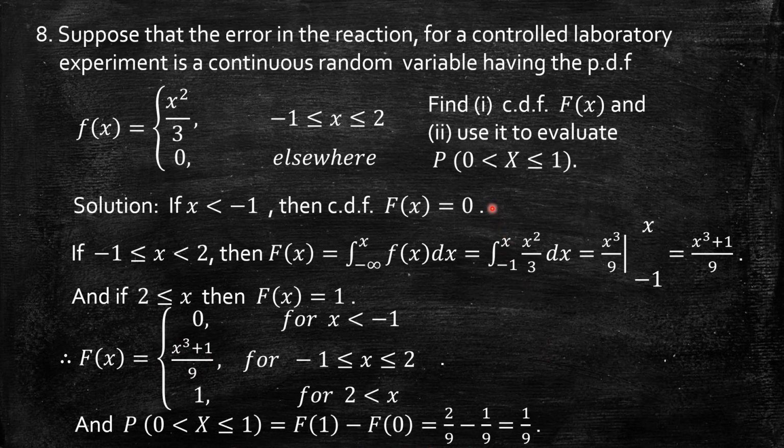If at all you use the PDF also, you will get the same, since it is integrating x square by 3 in the interval 0 to 1. Integral of x square is x cube by 3, x cube by 3 into 3, x cube by 9. Upper limit is 1 minus lower limit 0. So it gives 1 by 9. By PDF also we will get the same answer.